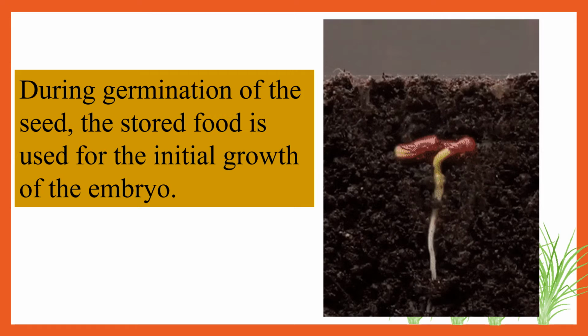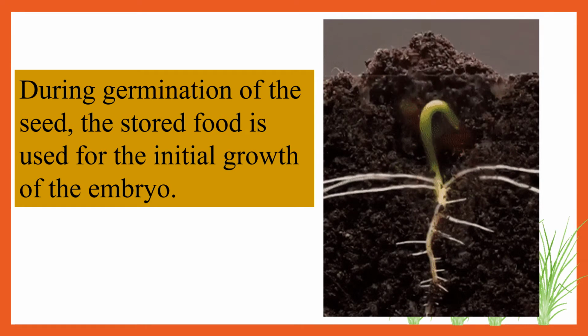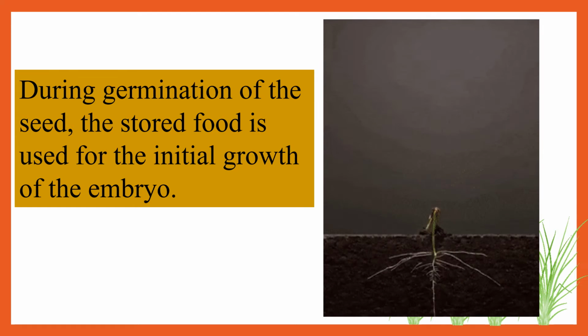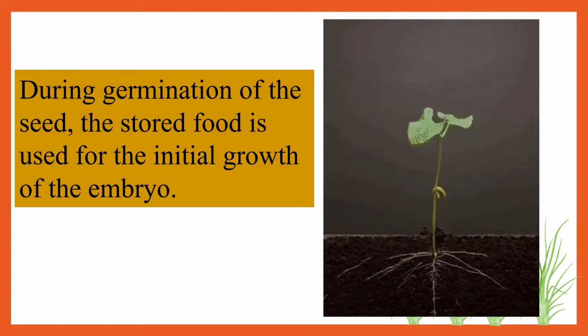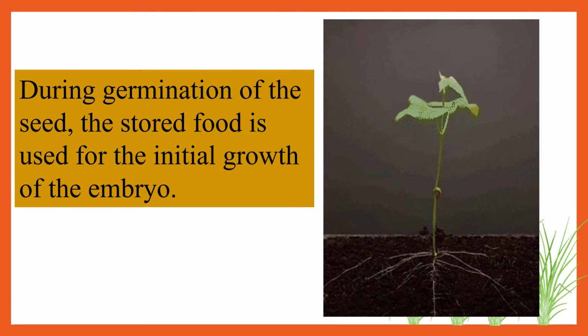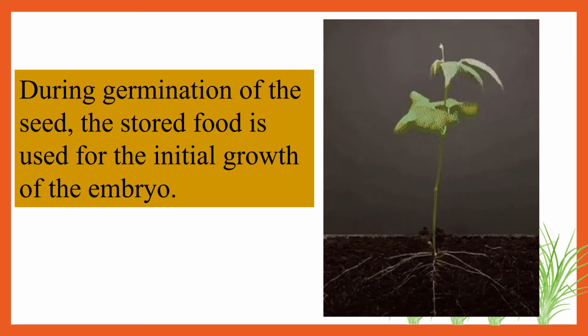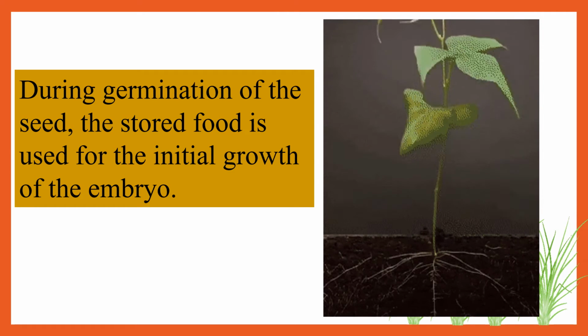Now during germination of the seed, the stored food is used for the initial growth of the embryo. Here you can see if the seed is sown into the soil and no other nutrients is supplied, still the seed grows into a new plant. How? Because the seed itself has certain nutrients in it which helps it to grow.